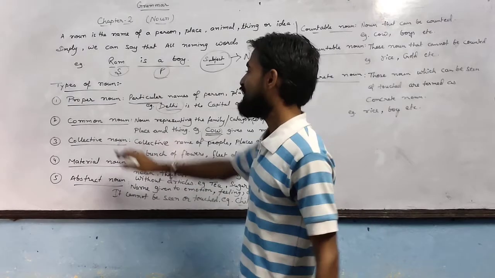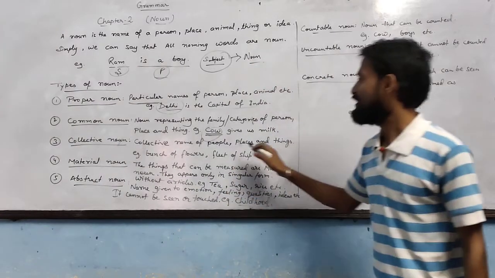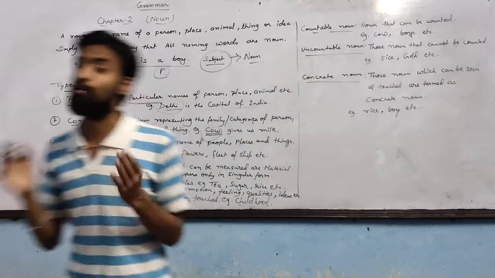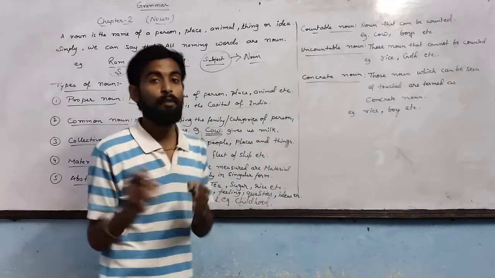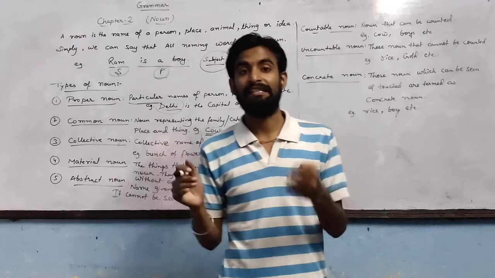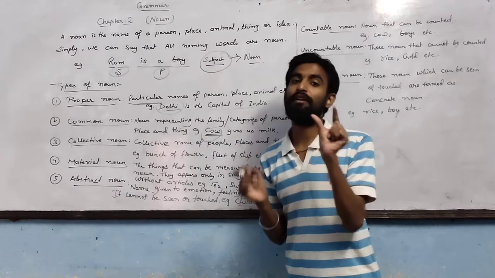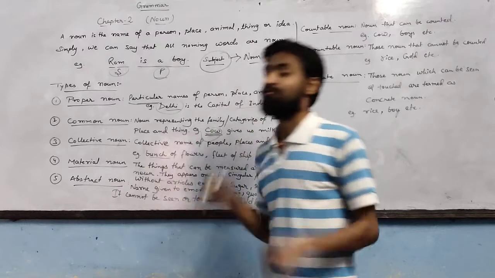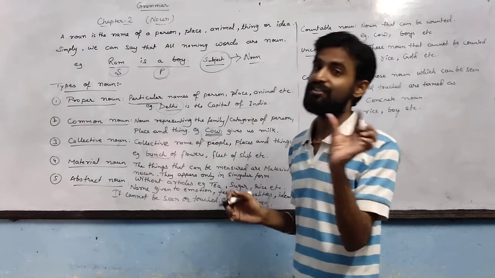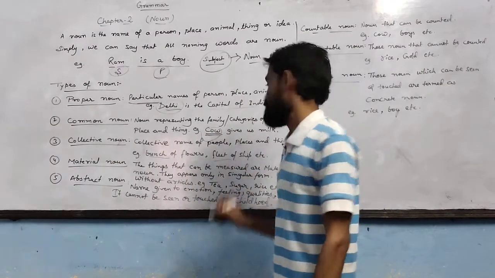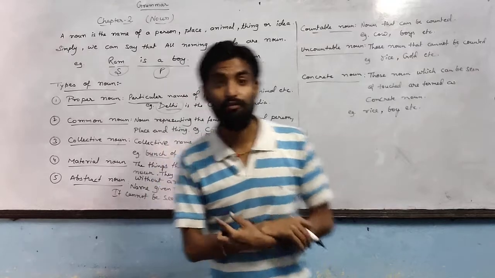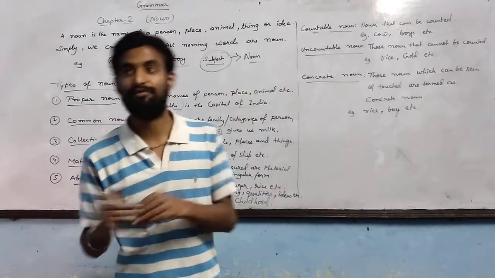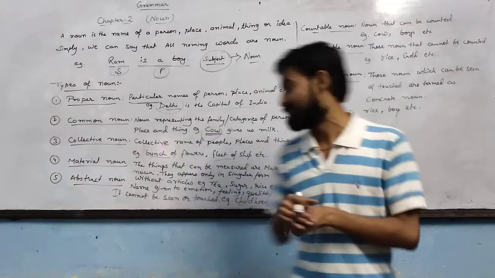Collective noun. Collective names of people, place or thing. Collective means the words which show a group of people, group of places, group of things. That particular word is a collective noun. For example, bunch of flowers. Here, what is bunch? Bunch is a group of flowers. So bunch is a collective noun. Fleet of ships. So fleet is a collective noun because it does not represent a single ship. It represents a group of ships.